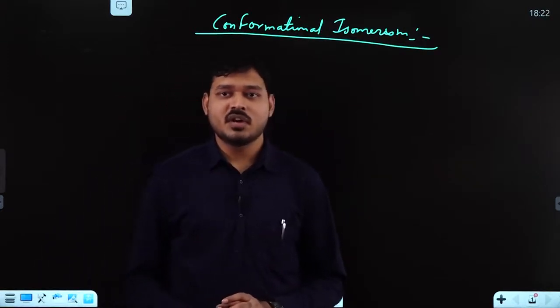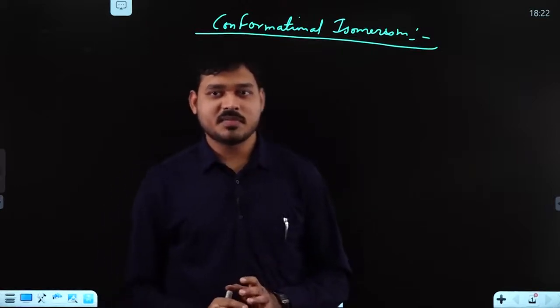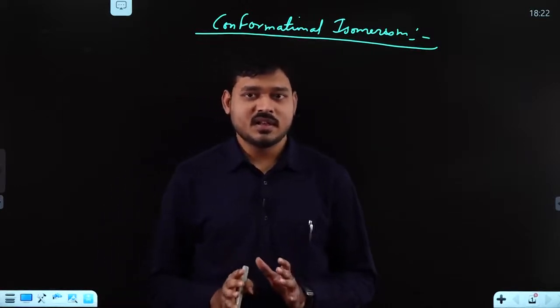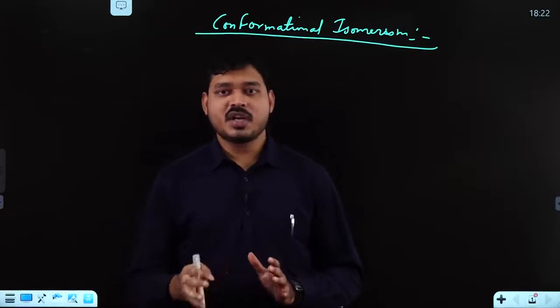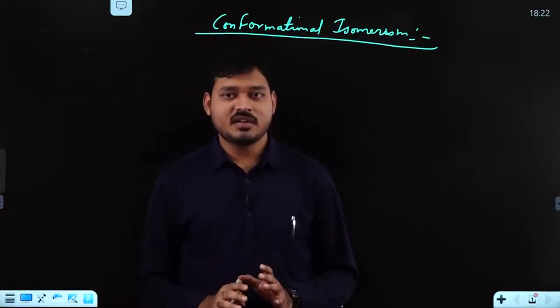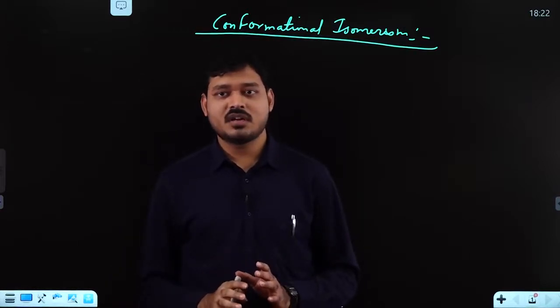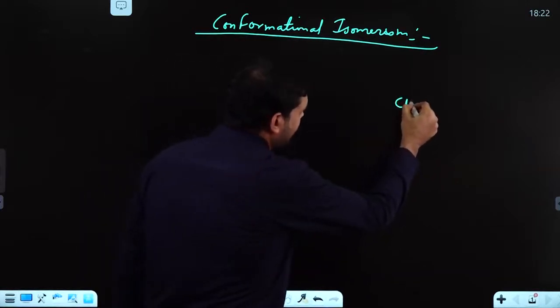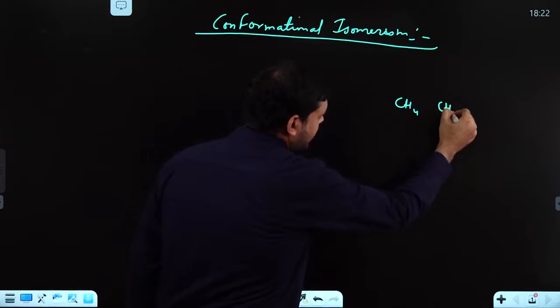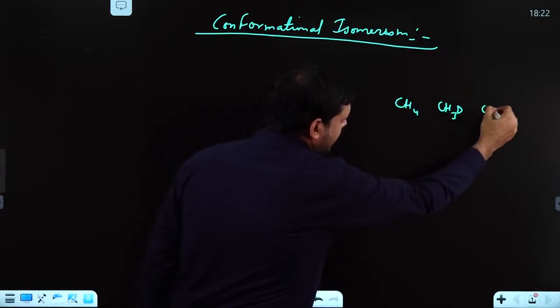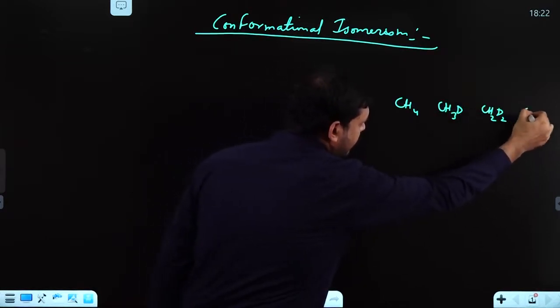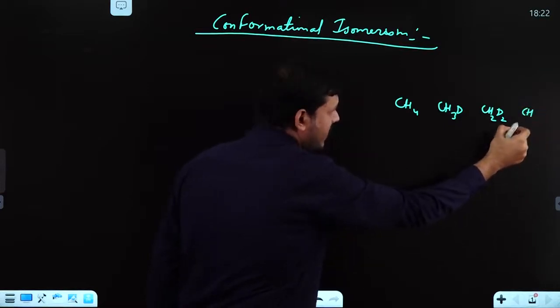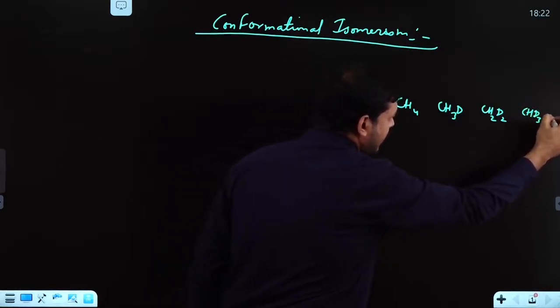So what is conformational isomerism? See, the first thing is, it is not a true isomer. What do you mean by that? Not a true isomer means, for example, CH4, CH3D, CH2D2, and so on.